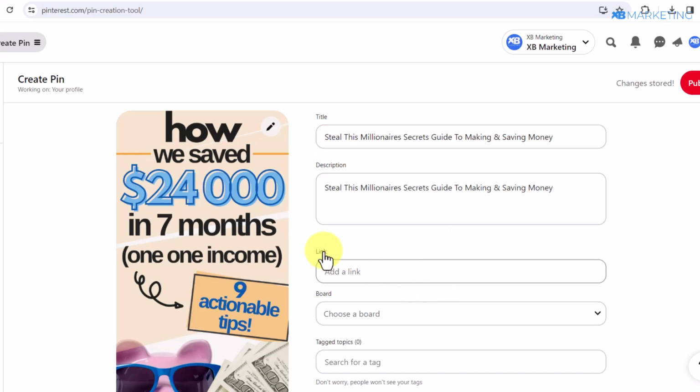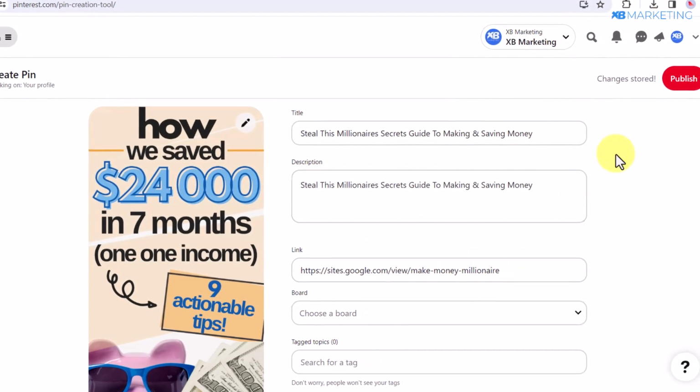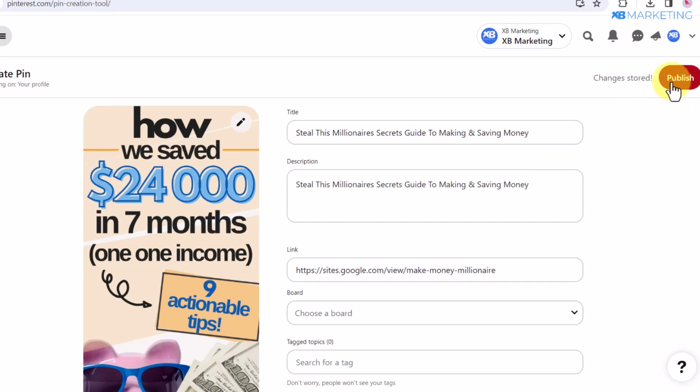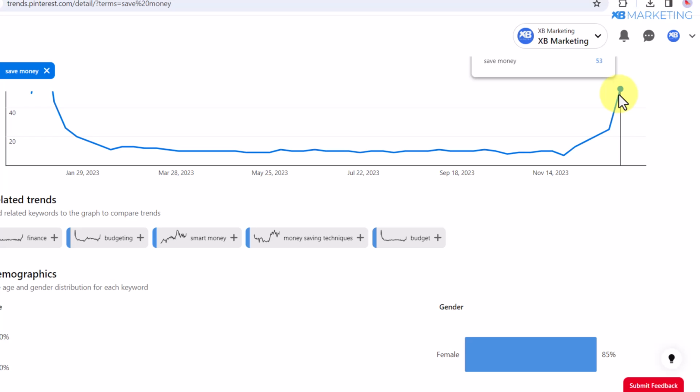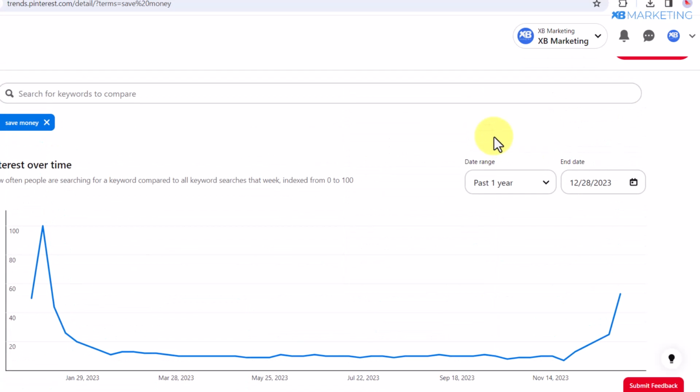All right, so once you do this, you are going to see this link section, and this is where you want to add in your landing page. Once you do this, this is all you need to do, and you simply click on publish. You want to do this for as many pins as possible, and we already know this pin is getting a lot of traffic right now, and that way you are more likely to get free organic traffic and make sales.